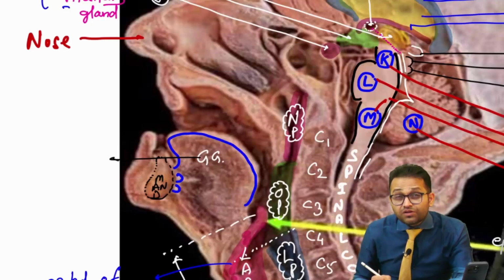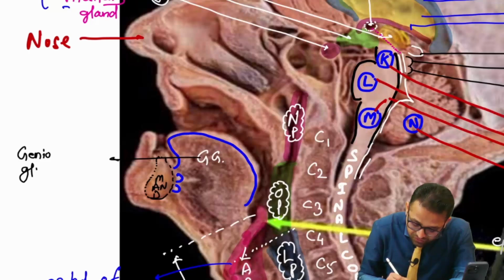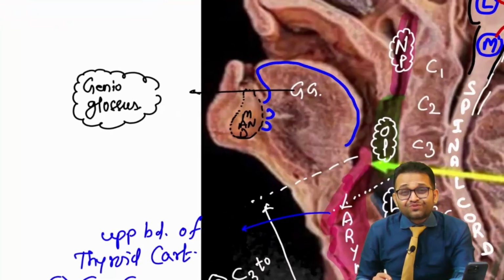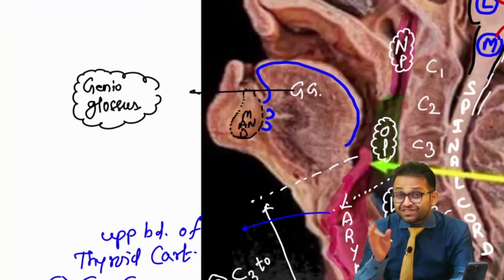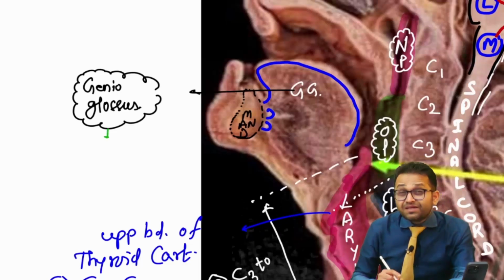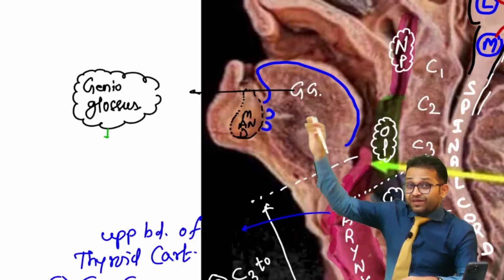Okay, what you have to remember, sir? This is our muscle genioglossus. We will talk about it in our portion of the tongue. Give respect to this genioglossus. Yes, that's why you have to use the term GG. Okay, remember, this genioglossus muscle is responsible for protrusion of the tongue when it contracts.